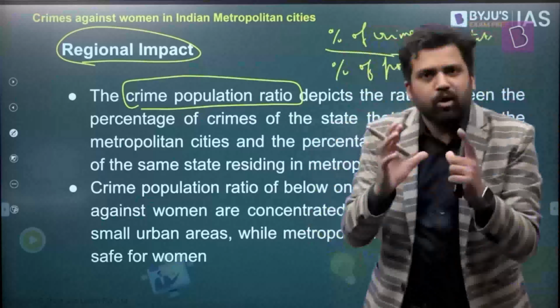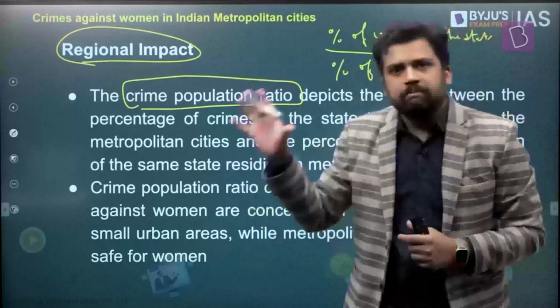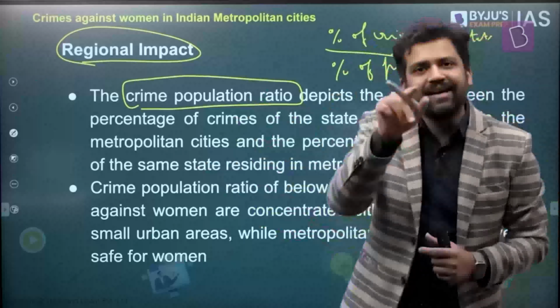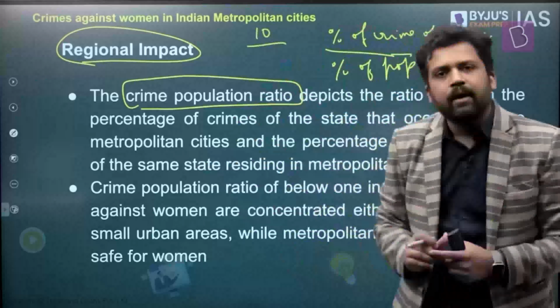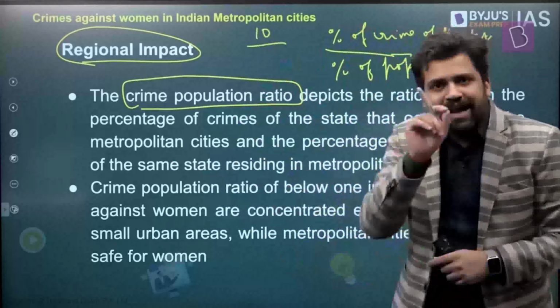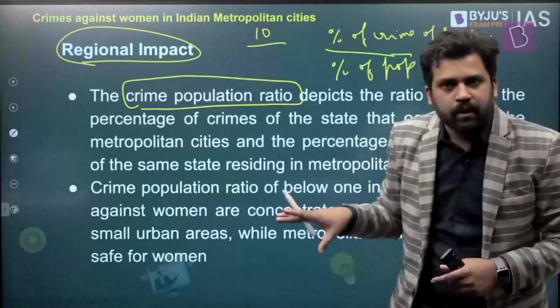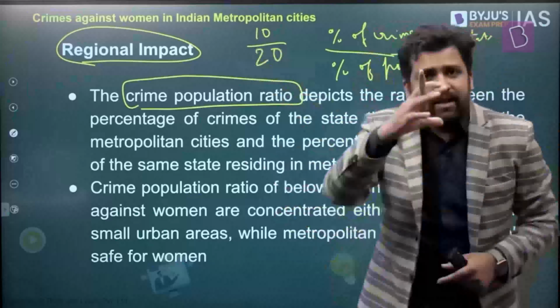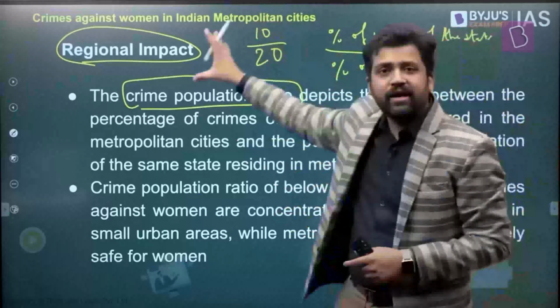That means, let's say there's a metropolitan city in a particular state, and in the state there are 100 crimes happening. The metropolitan city has 10 crimes, right? So 10%, 10 out of 100. Let's say the population of that state is 200, and that metropolitan city has 40% of the population. So 40 by 200 you're going to do, right? So 20%. So the crime population ratio will be 10 by 20. So percentage of crime by percentage of population, that is what they are trying to measure.